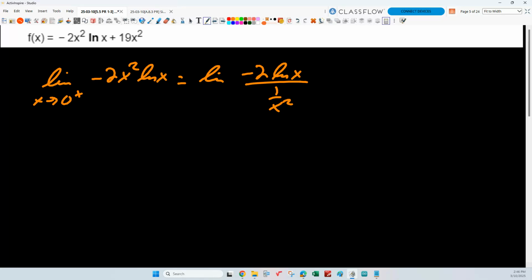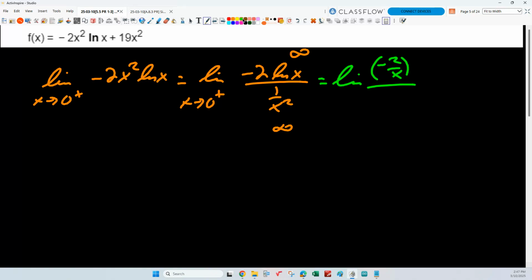Okay, now what indeterminate form is that? If I let x approach 0 from the right, isn't that giving me negative 2 times negative infinity? So that's giving me infinity over infinity, right? So that's an indeterminate form to which we can apply L'Hopital's rule. It's infinity over infinity. So what do I do with L'Hopital's rule? Separately differentiate the top and the bottom. What's the derivative of negative 2 log x? Negative 2 over x on the top.